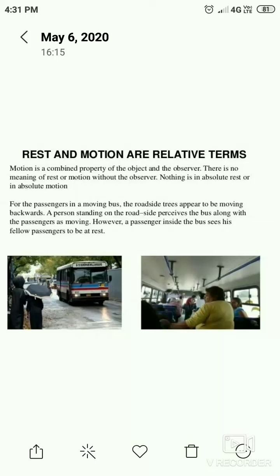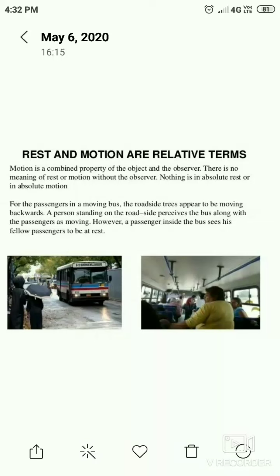But motion is not an absolute term. It is relative. When we travel in a bus, our body also moves in the same direction and at the same speed as that of the bus. However, you do not feel that your body is moving during the journey. It appears so because our body does not change its position with respect to the seat we are sitting on or the other fixed points in the bus with time.